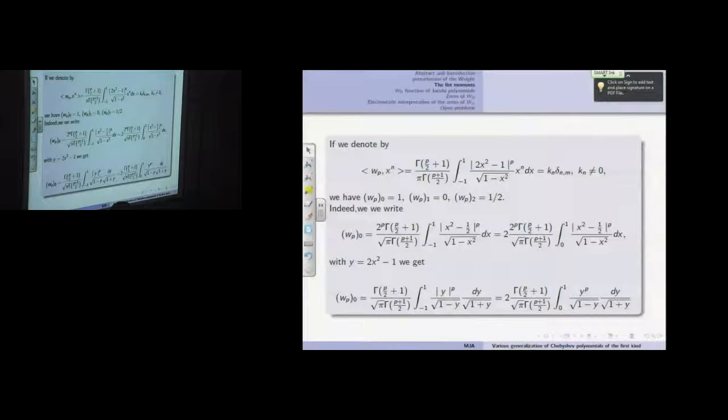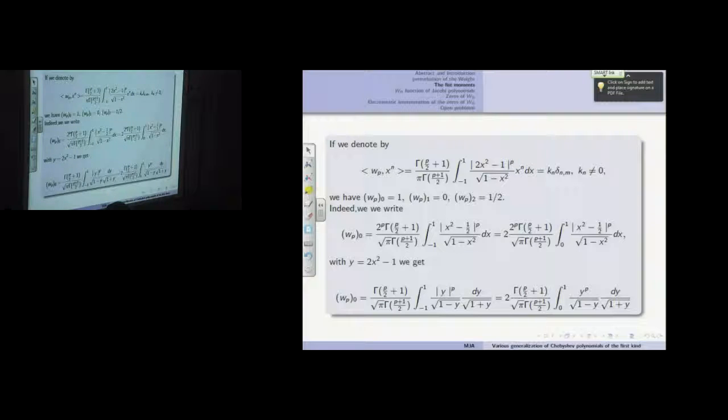orthogonality relation, and you wrote WP equals 1 because of the normalization factor. WP1 equals 0, WP2 equals, this is the moment. So this is easy because our weight is positive. Here it is not so easy. And here WP2, it means that we multiply here by x power 2. So we have here x power 2.